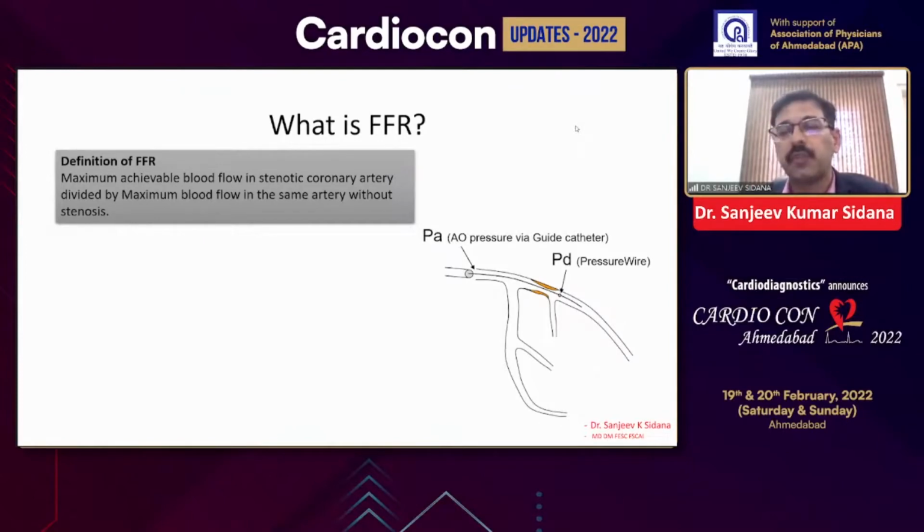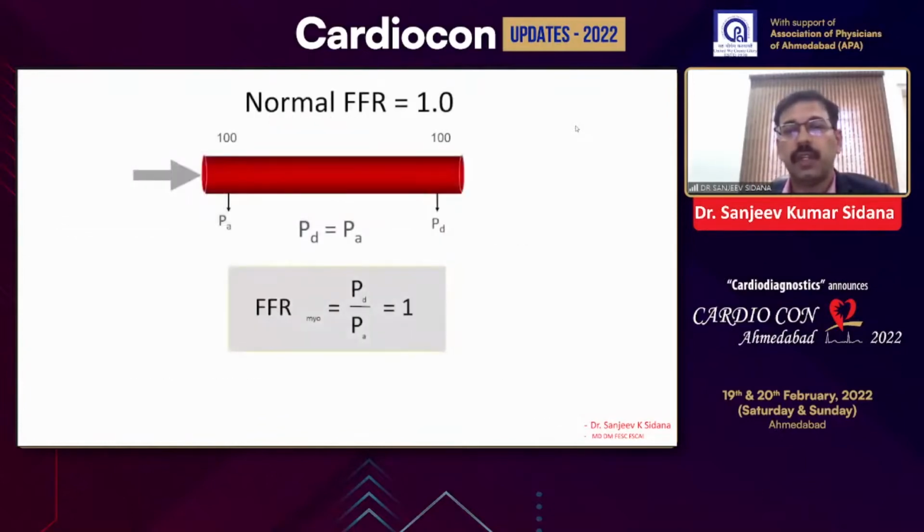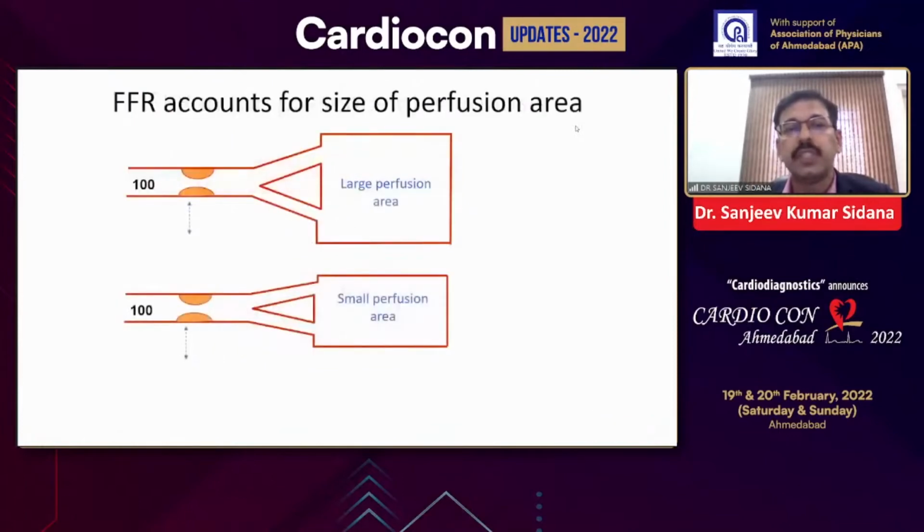It doesn't require much technicality, and we'll get the result as a value, and we can actually decide whether to treat the lesion or not. It is equal to 1 in all normal arteries, and will be less than 1 otherwise. It will take into consideration the perfusion area also. So for the same amount of stenosis, if the artery is supplying a large area, then FFR may be significant, and if it is supplying a small area, FFR might not be significant.